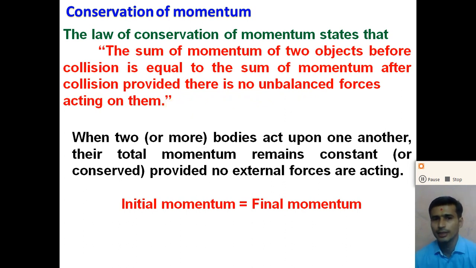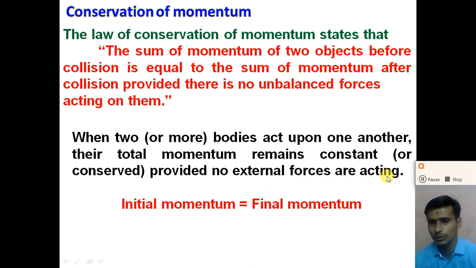So that means if the resultant force acting on the object is zero, right? The linear momentum before collision and the momentum after collision remain the same, and this statement is known as the law of conservation of linear momentum. So when two or more bodies act upon one another, their linear momentum remains constant, or we can say the linear momentum remains conserved, provided no external force is acting on them.